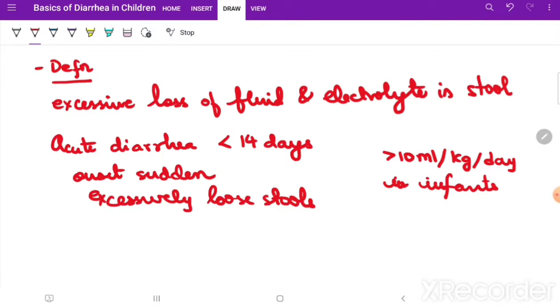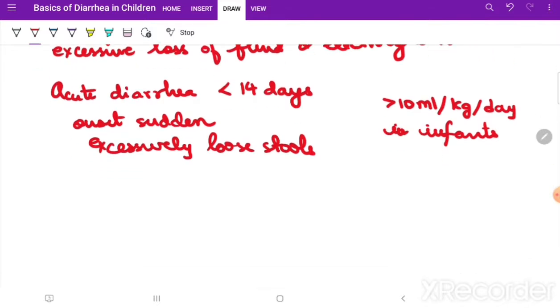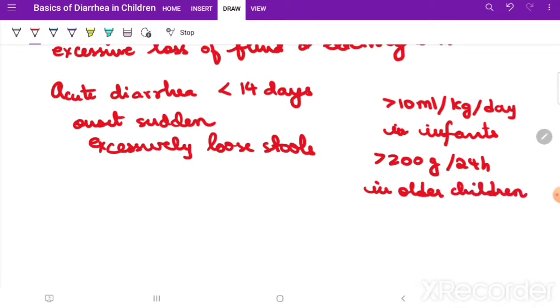And for older children it's more than 200 grams per 24 hours. Any age more than 1 year, that is after infancy, more than 200 grams in 24 hours is acute diarrhea. That is the limit.